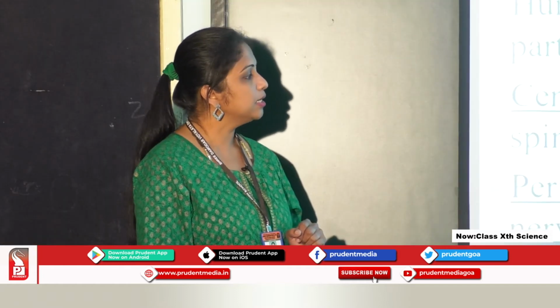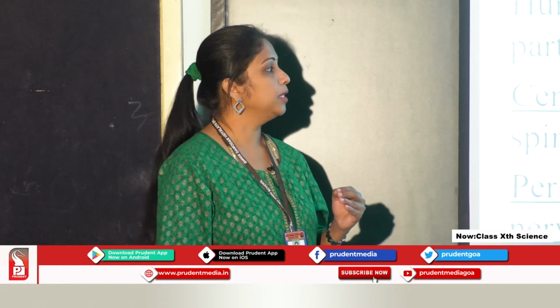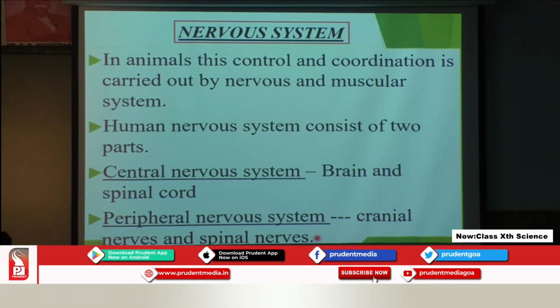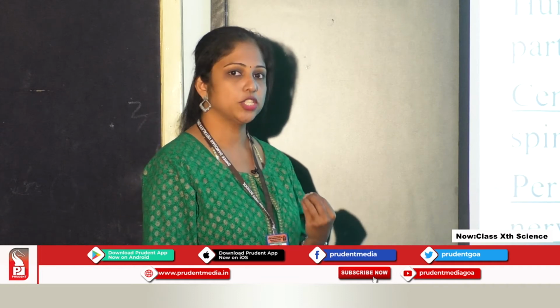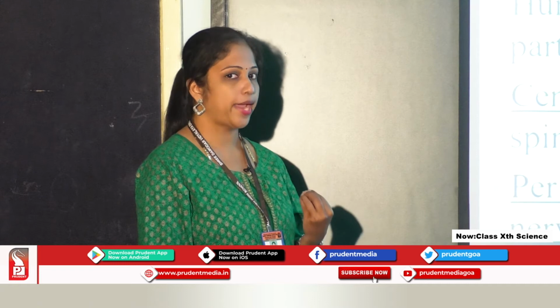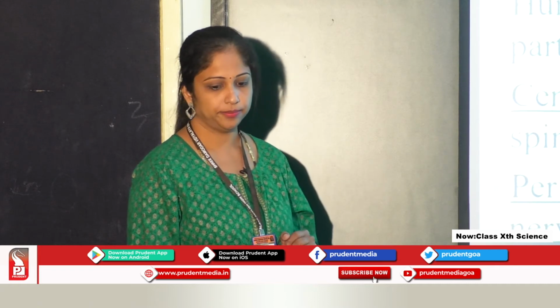Now what are these cranial nerves, students? Cranial nerves are the nerves which arise from the brain. We have 12 pairs of cranial nerves. And the spinal nerves are the nerves which arise from the spinal cord. From the name itself you can understand that the spinal nerves arise from the spinal cord. We have 31 pairs of spinal nerves. I hope this is clear to you, students.